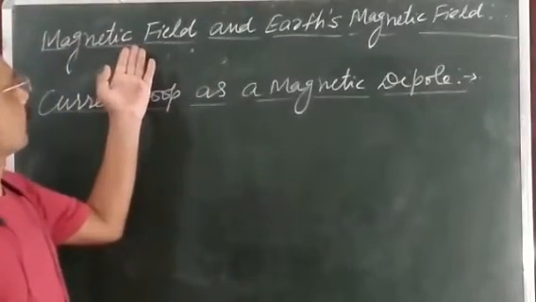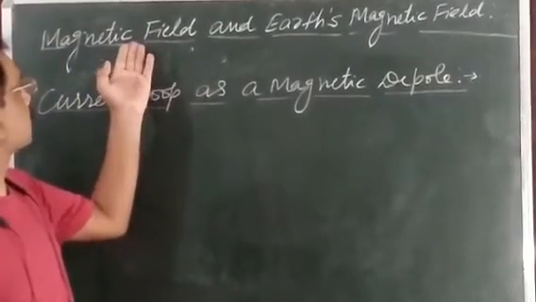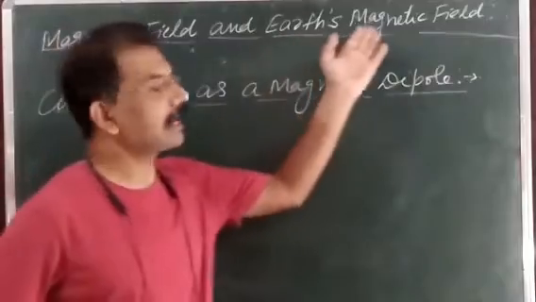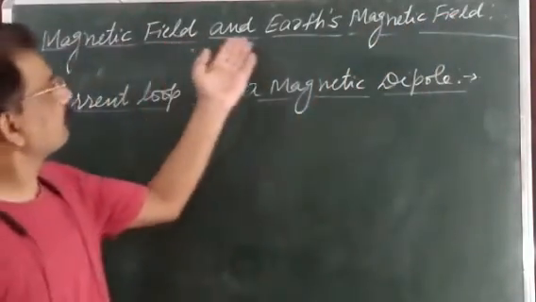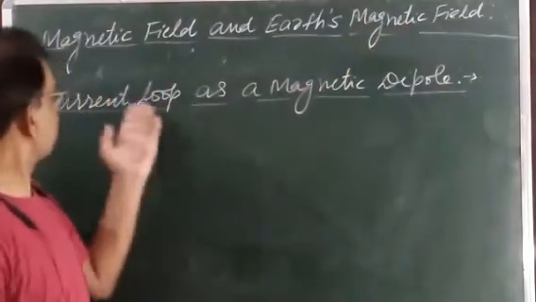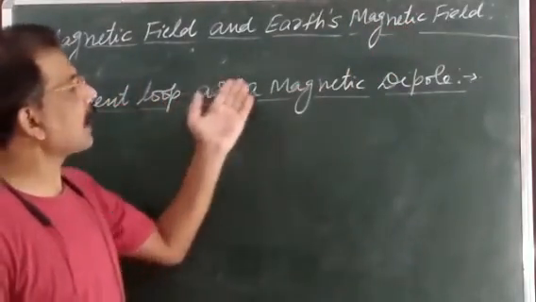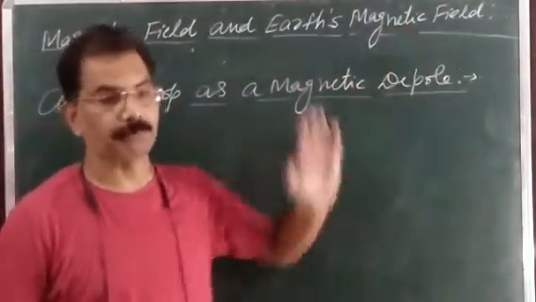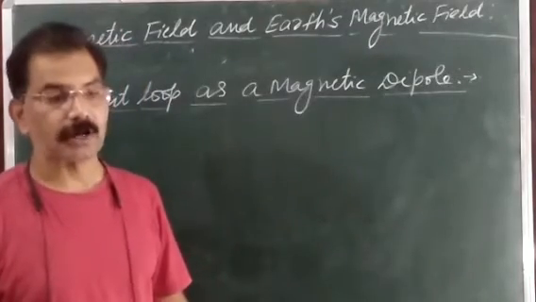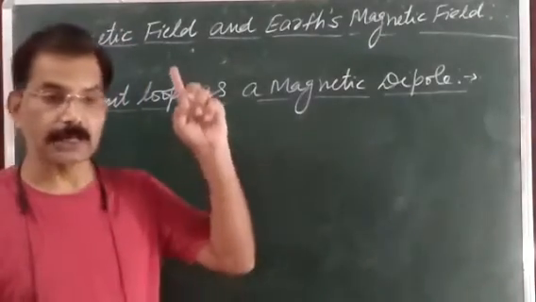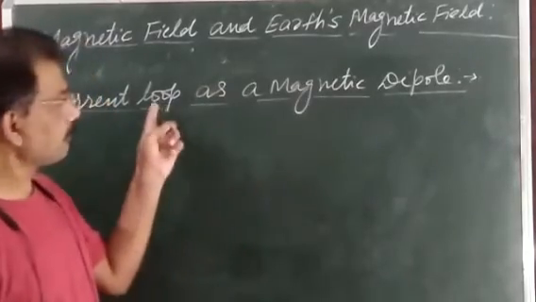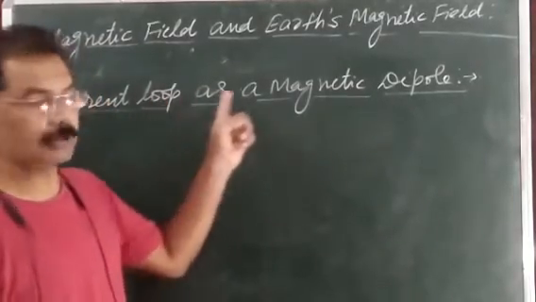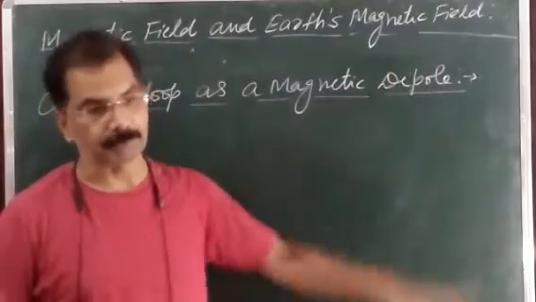I am going to discuss the new chapter, and that chapter is magnetic field and Earth's magnetic field. In this chapter, the first topic is current loop as a magnetic dipole. Already, we have discussed the electric dipole in electrostatics. Like the electric dipole in electrostatics, in magnetism we will discuss the magnetic dipole.